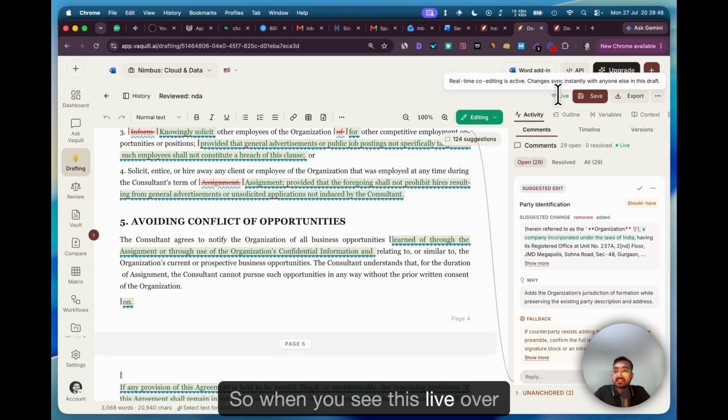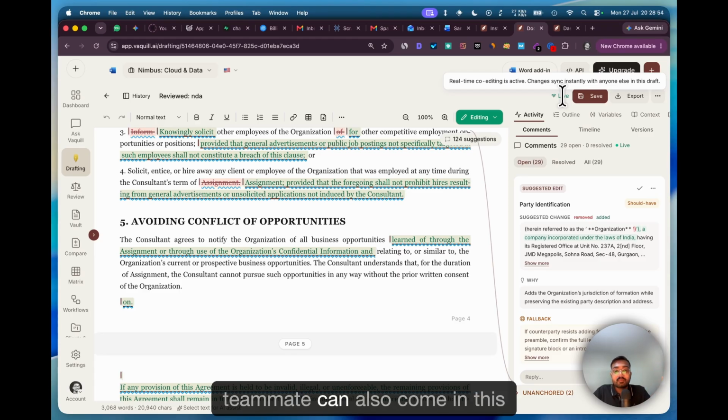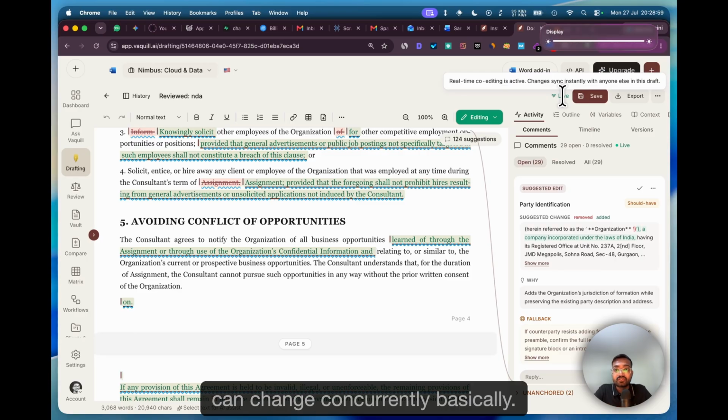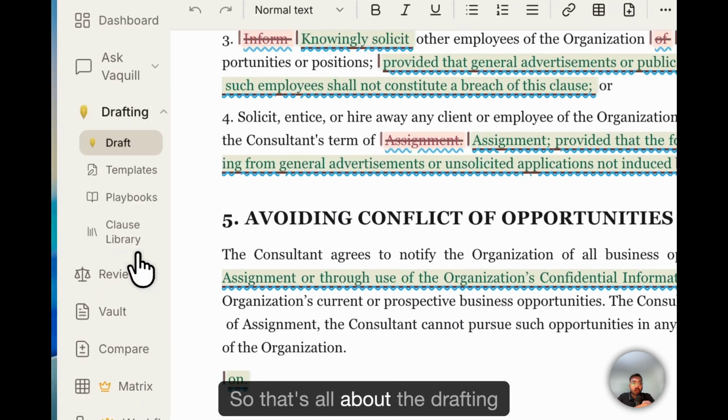So when you see this live over here, this is real-time co-editing. If you are in this document, your teammate can also come in this document at the same time and they can change concurrently basically. So we support that functionality as well. So that's all about the drafting sections.